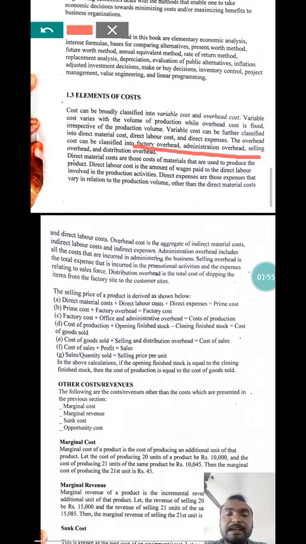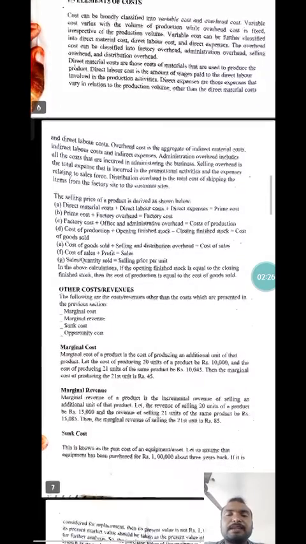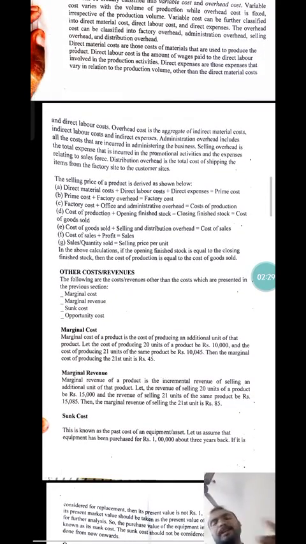Overhead includes indirect material, indirect labor cost, and indirect expense. Administrative overhead includes all the costs incurred in administrating the business. Selling overhead is the expense incurred in promotional activities. Distribution overhead is the total cost of shipping the items from the factory site to the customer. We have different types of costs according to their product activity.